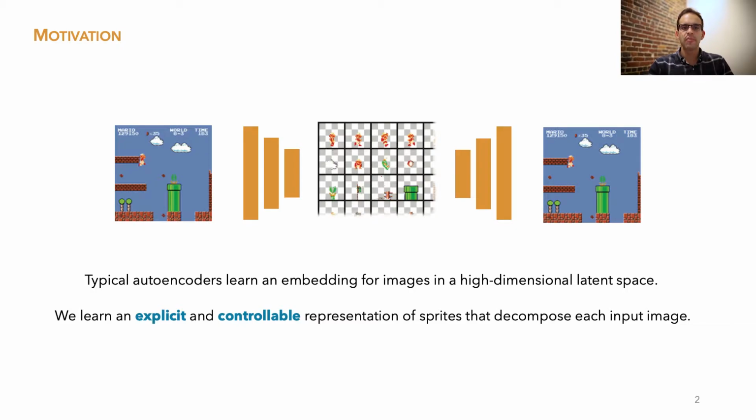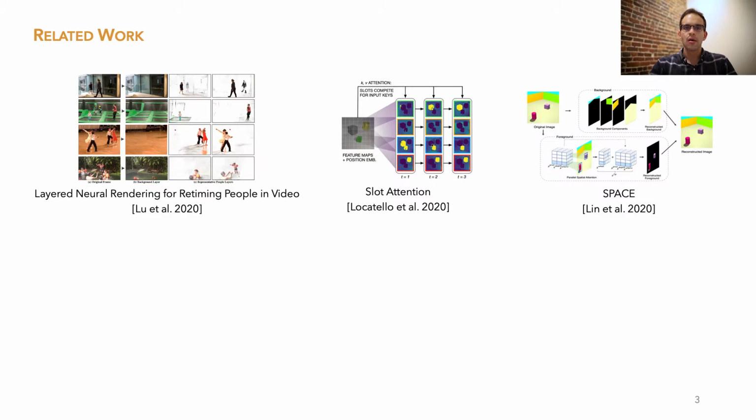Borrowing ideas from animation, we consider an atomic unit that is richer and easier to edit than the pixel, the sprite. We invert the process of sprite-based game design in a self-supervised fashion, learning to deconstruct content into a visually interpretable representation. Many recent works have used deep learning to deconstruct visual content.